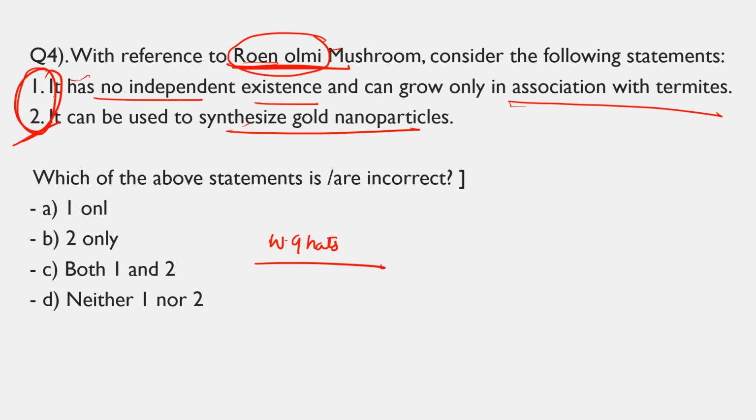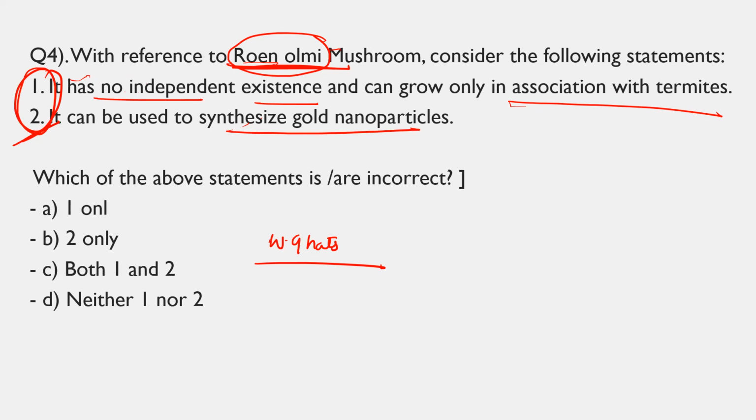So these are the important facts about the Roin olmi mushroom, because it was in the news recently for the synthesis of gold particles. So you can note down these facts. Locally, it is known as Roin olmi in the Goa language. Where it is grown, you have to remember. Roin olmi mushrooms are not valued only for their nutritional benefits.